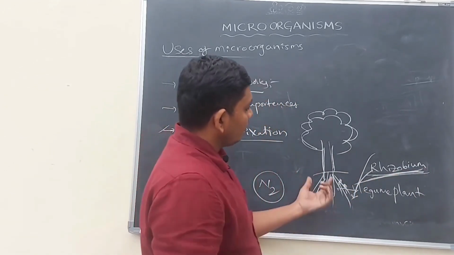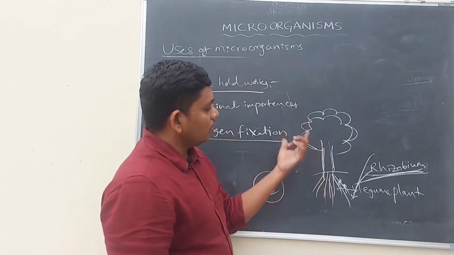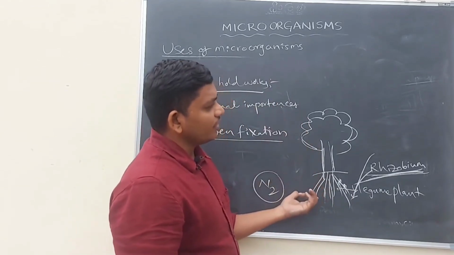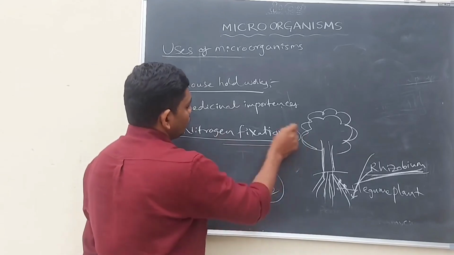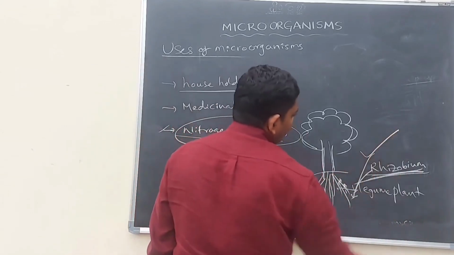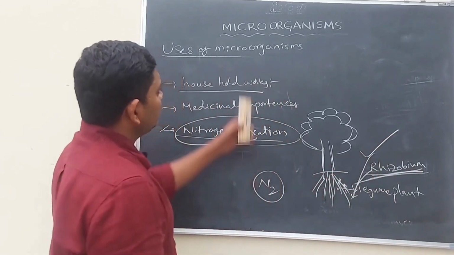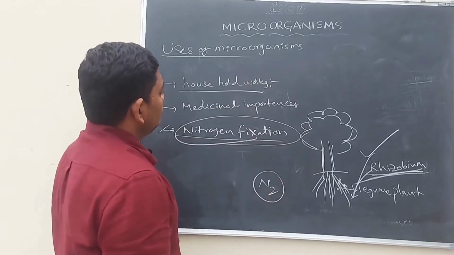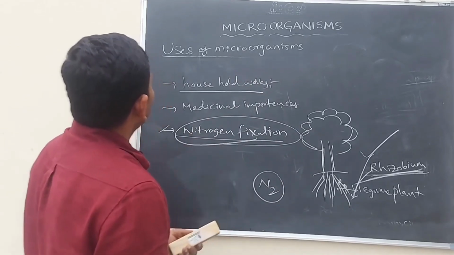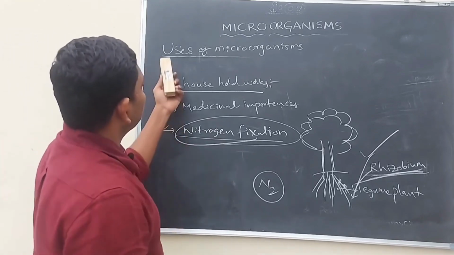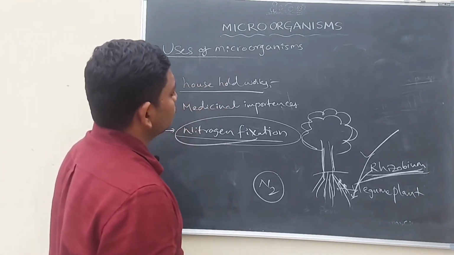So in this way, for the preparation and fixation of nitrogen, some bacteria are very important. That is why this type of bacteria is also useful, as we discussed about the uses of microorganisms.